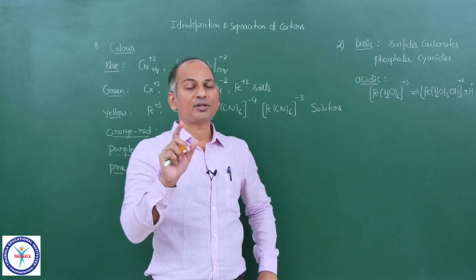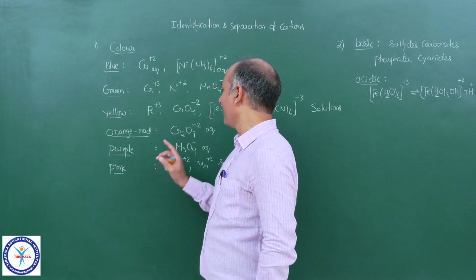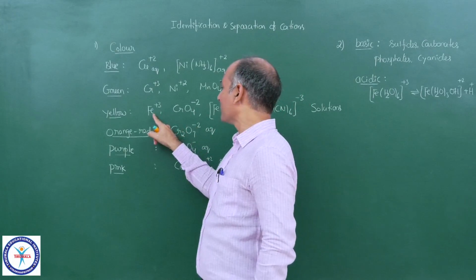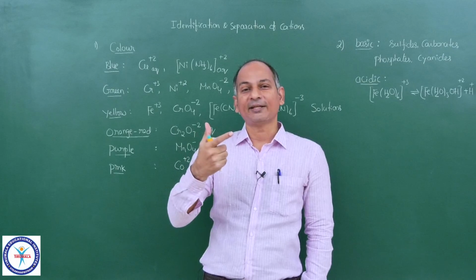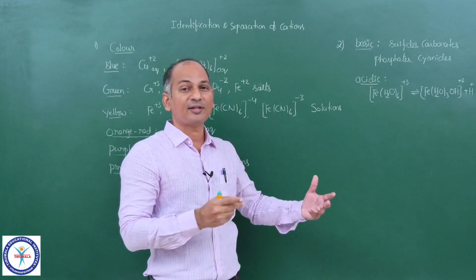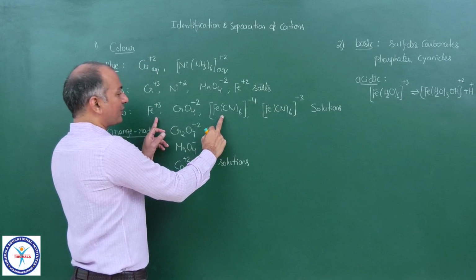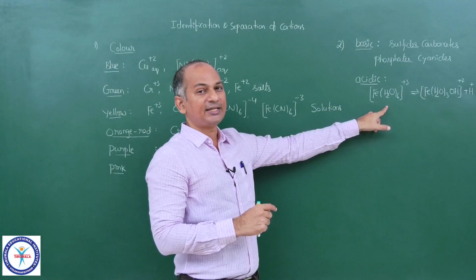Okay. Now suppose compound A is given, and the aqueous solution of that salt is yellow in color. That information is followed by another piece of information: the aqueous solution is acidic in nature. See, first the aqueous solution is yellow in color, then he is saying that the aqueous solution is acidic in nature.